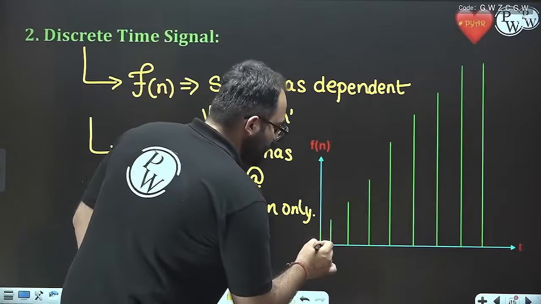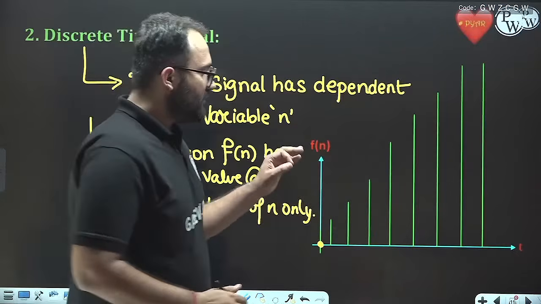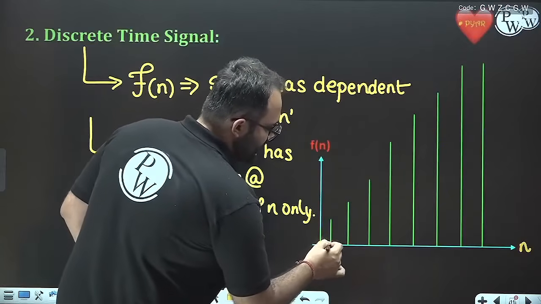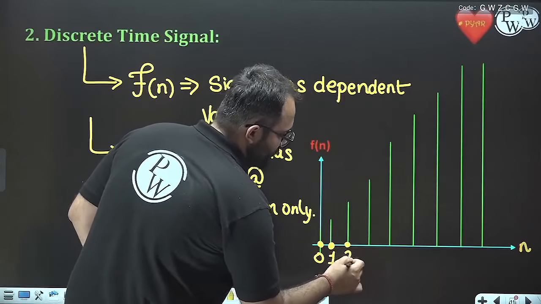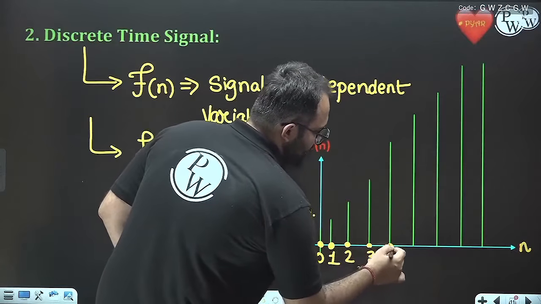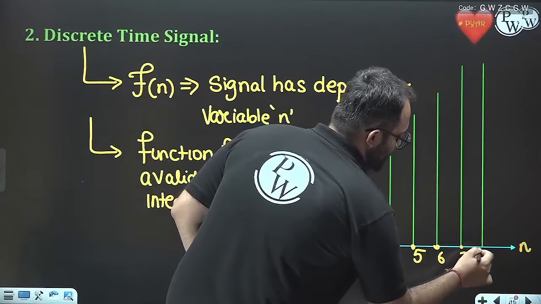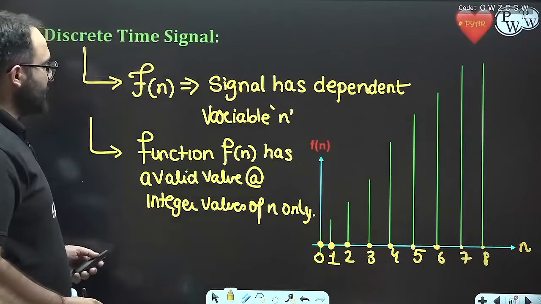For example, this is a function. Here the variable is n, and we can see that the function has values only at integer values of n, that is 1, 0, 1, 2, 3, 4, 6, 7 and 8. For example, let us take an example here.